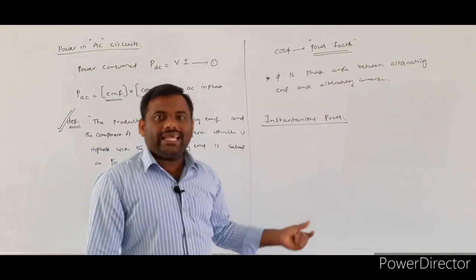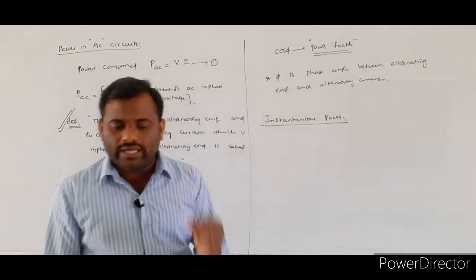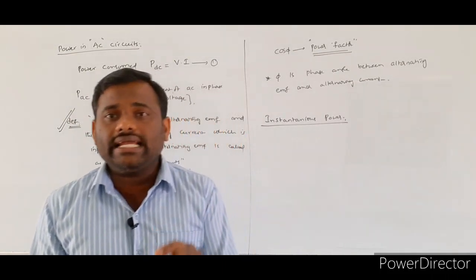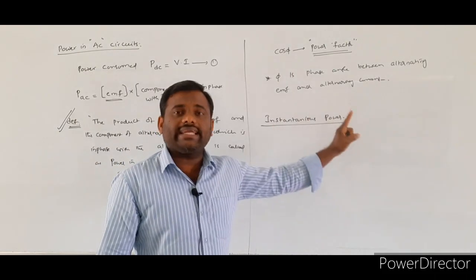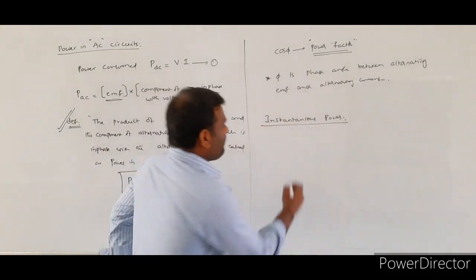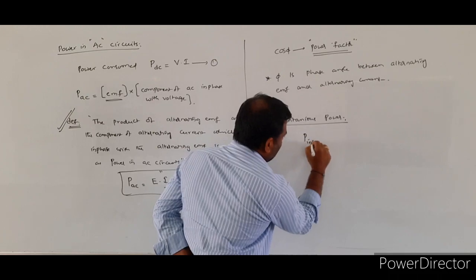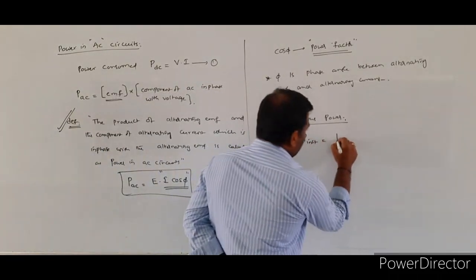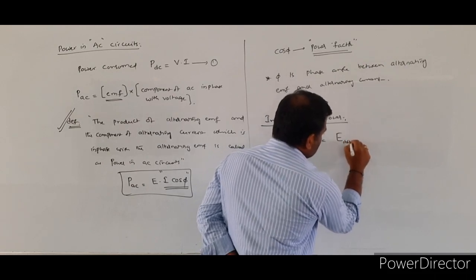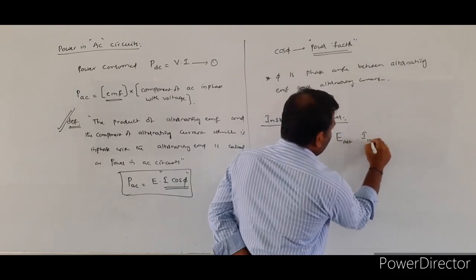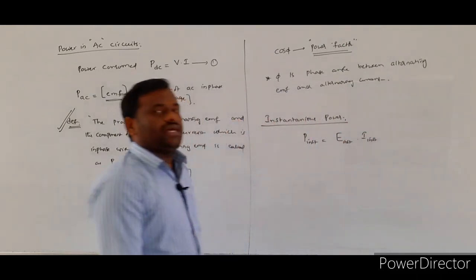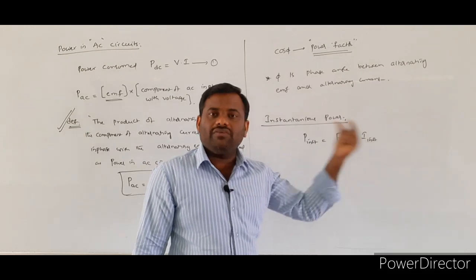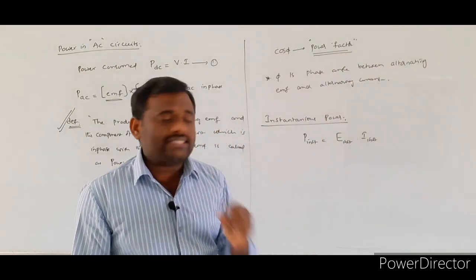Simply it is the product of instantaneous EMF and instantaneous alternating current. Instantaneous power will be defined as P instantaneous equal to the product of instantaneous alternating EMF and instantaneous alternating current.